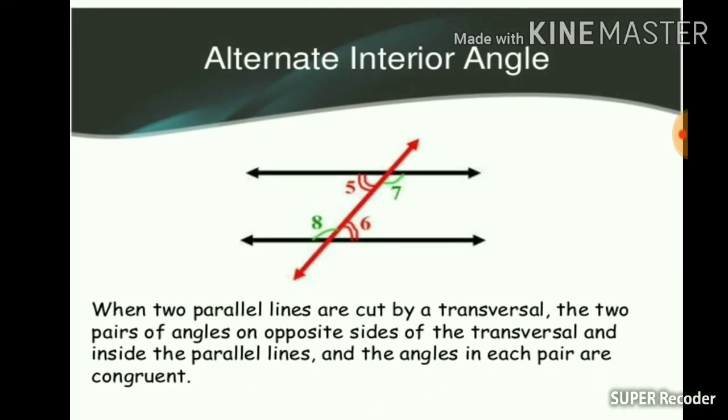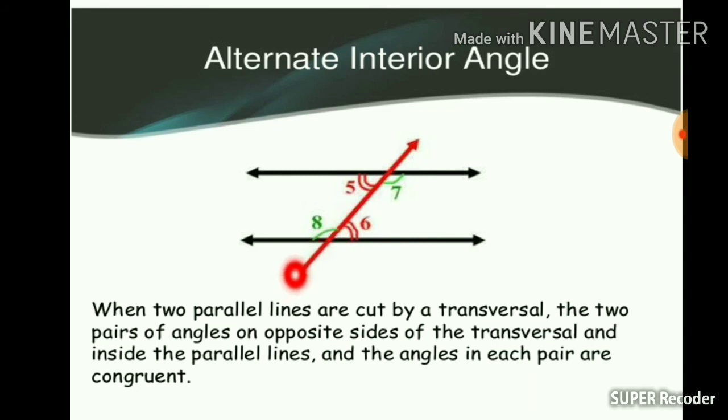Alternate interior angles. When 2 parallel lines are cut by a transversal, as you can see in this figure, this line and this line, which are in black color, both lines are parallel to each other and they are cut by a transversal. This line, which is in red color, is a transversal.